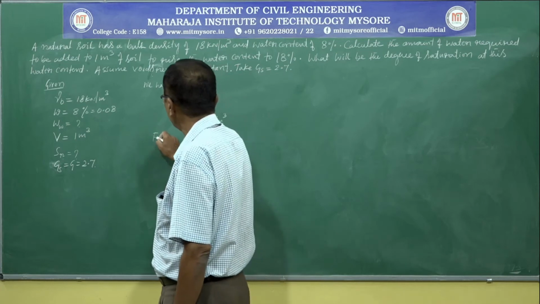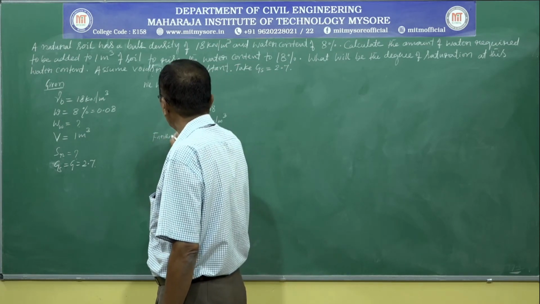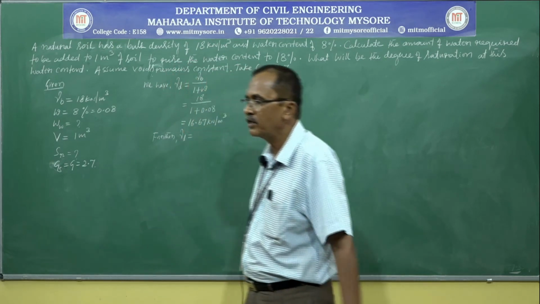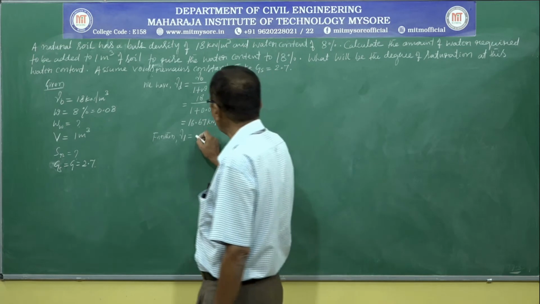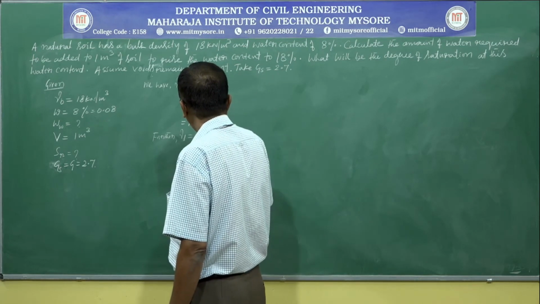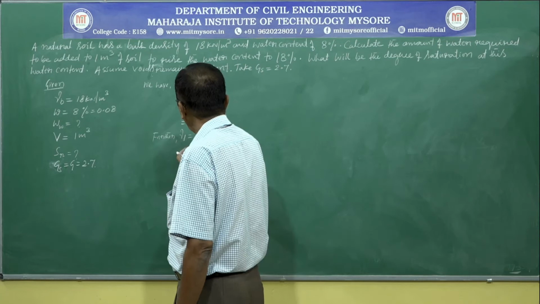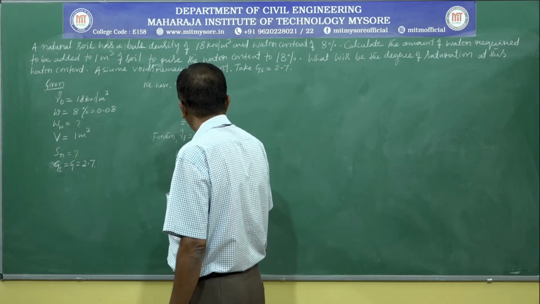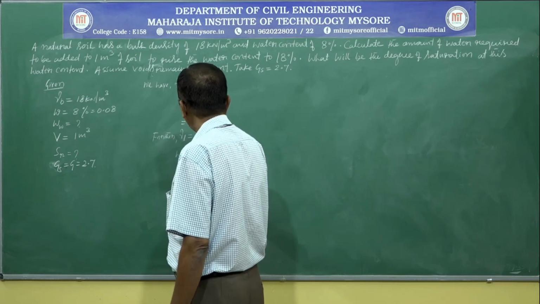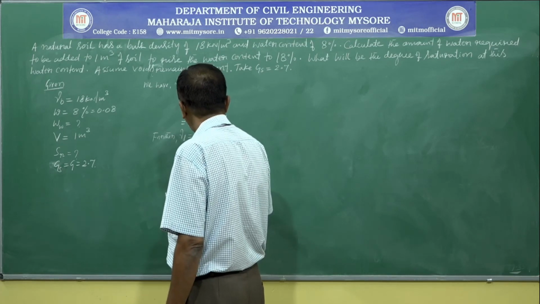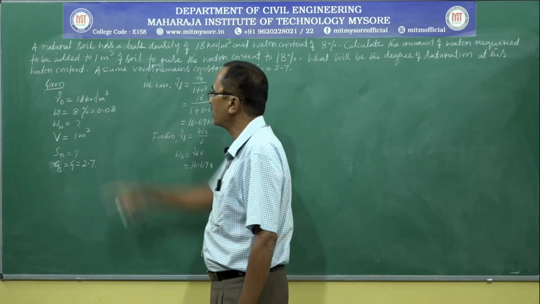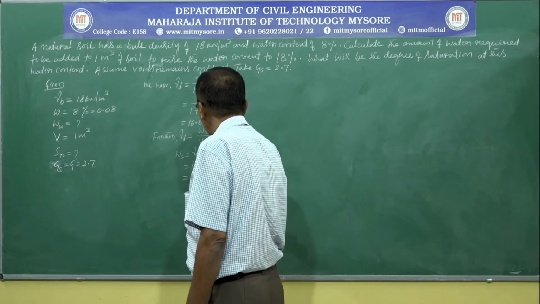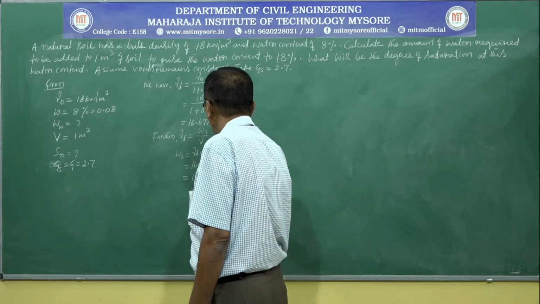Further, we can also write gamma D in terms of weight of soil solids and volume. Gamma D is equal to Ws divided by V. Therefore, weight of soil solids is equal to gamma D into 1, that is volume, that is equal to 16.67 multiplied by volume of soil, it is 1 meter cube, is equal to 16.67 kilonewton.